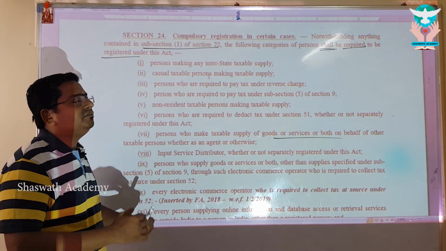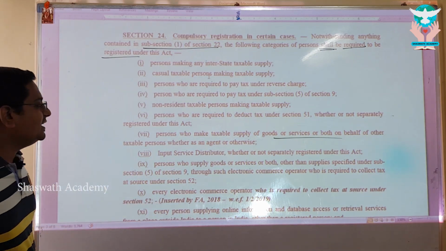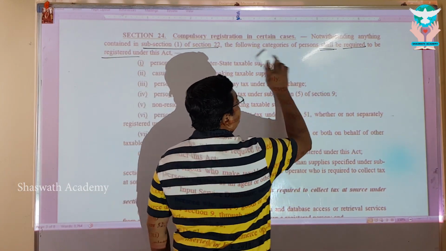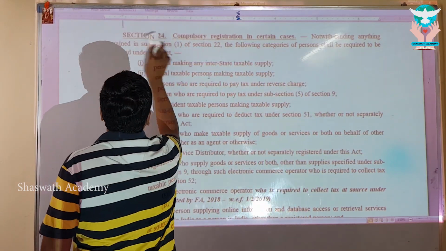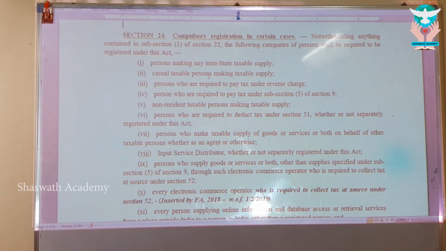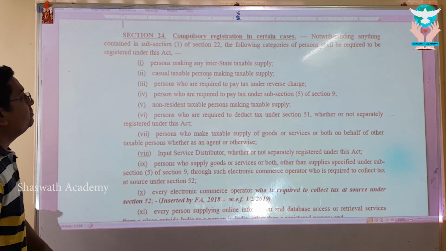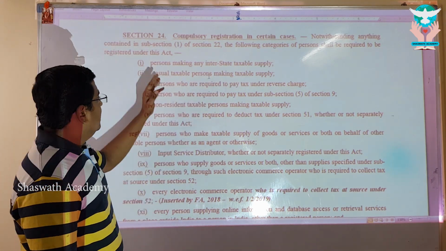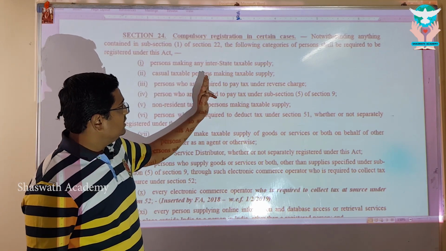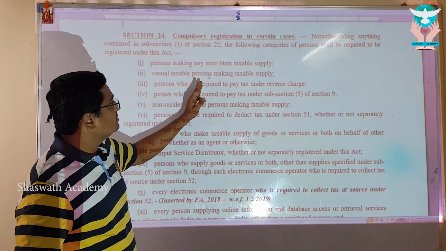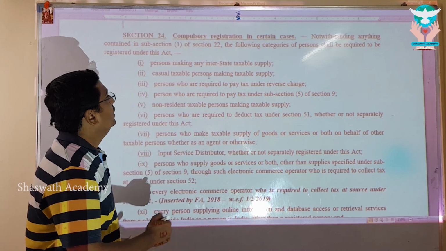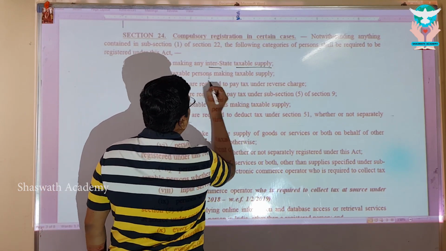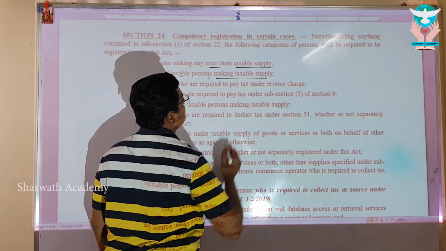Now, let's look into the following categories, my dear. How many categories are given? 11 categories specifically and 1 general category. Totally 12, my dear. Let's have a close look into that. Look at point number 1. Person making interstate taxable supply. And second one, casual taxable person making taxable supply. So, interstate taxable supply, I am liable. Casual taxable person making taxable supply, liable.